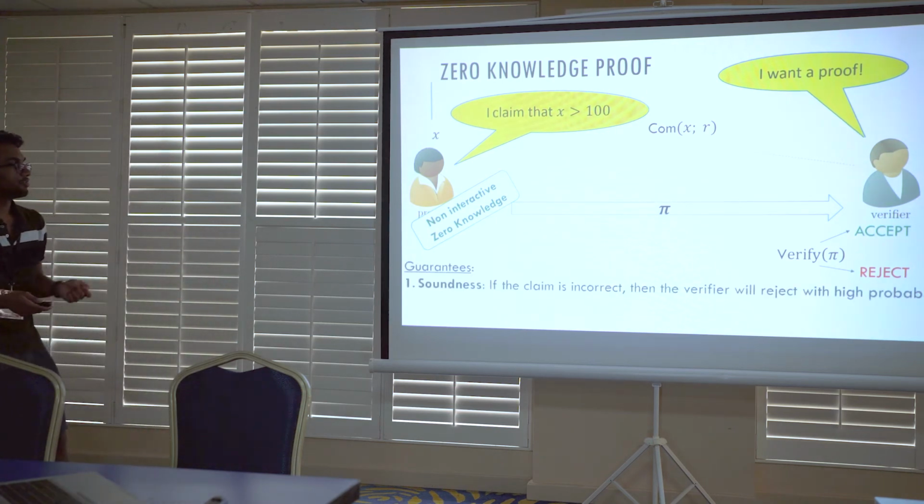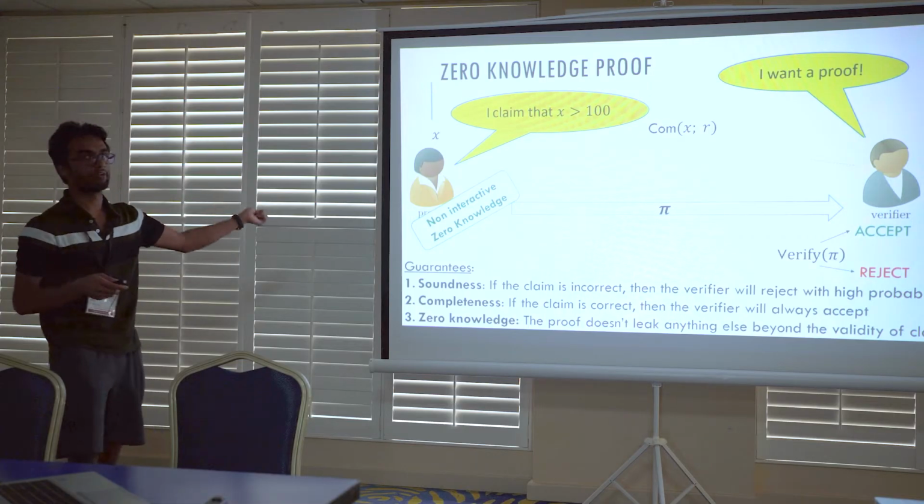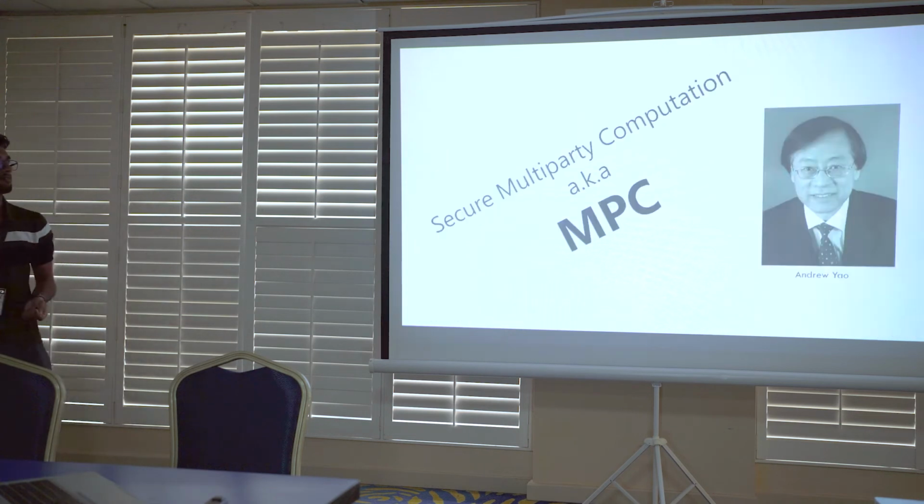The guarantees of such a proof system are soundness, which means that if the claim that the prover is trying to prove is incorrect, then the verifier will reject with high probability; completeness, which means that if the claim is correct, then the verifier will always accept; and zero knowledge, which means that the proof doesn't leak anything beyond the validity of the claim that is being proved. In particular, it hides the private input X of the prover from the verifier.